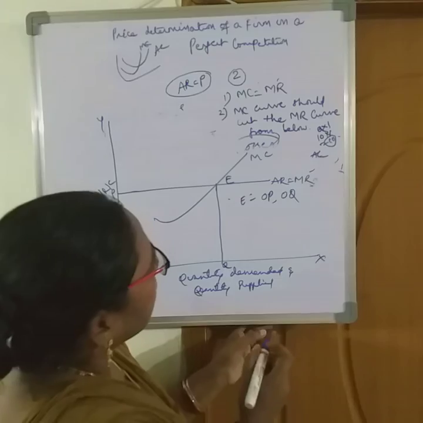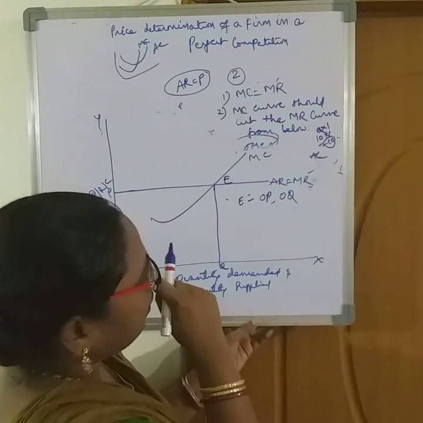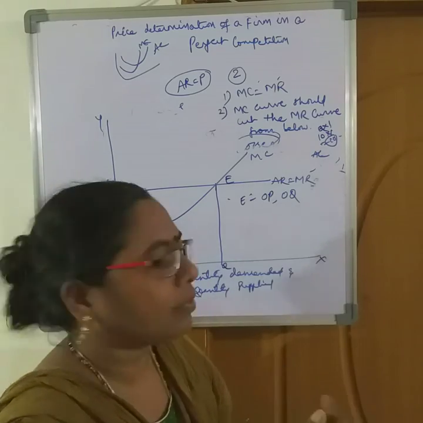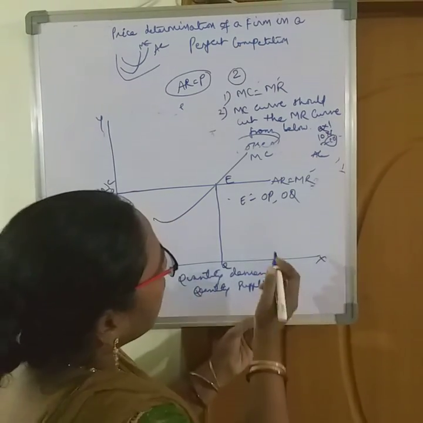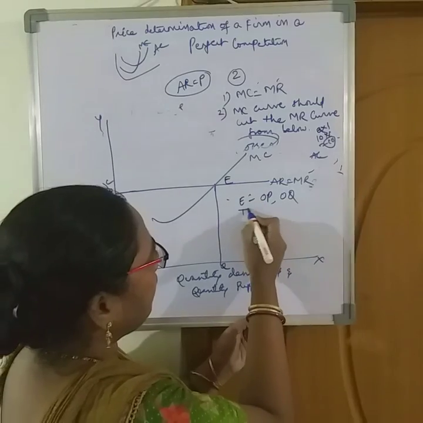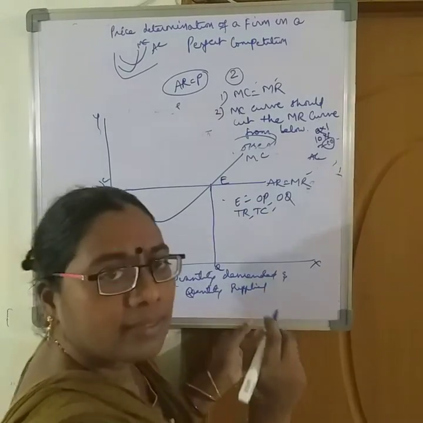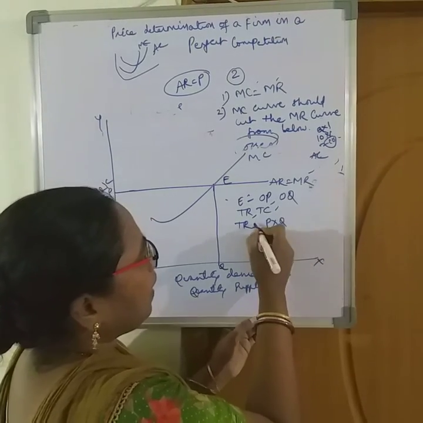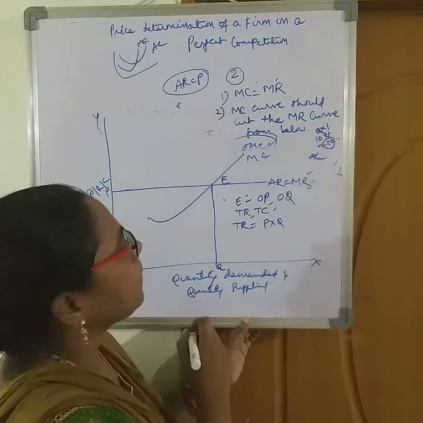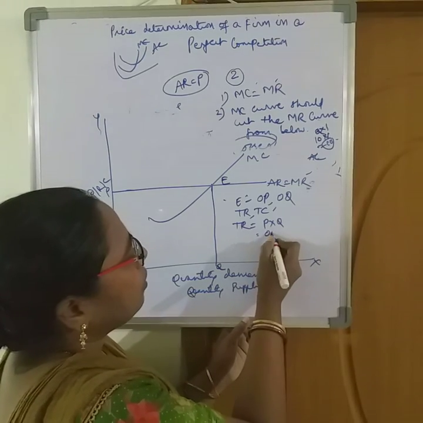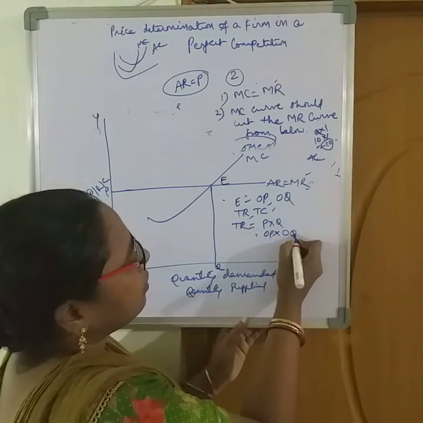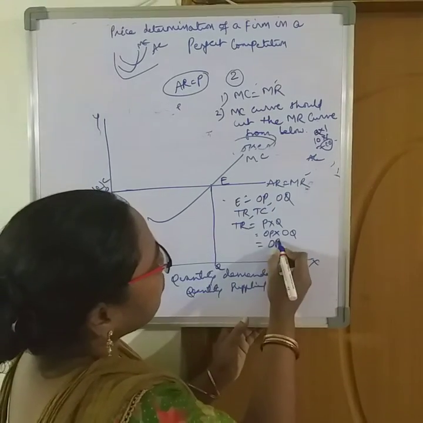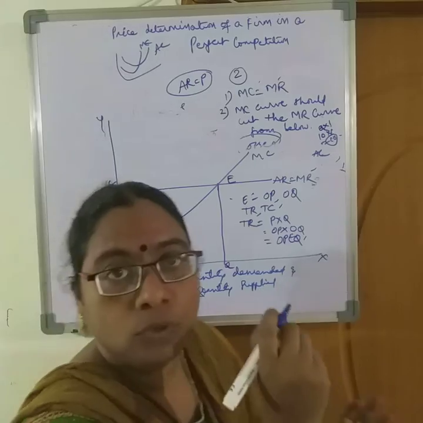Now, we have to explain whether the firm is getting normal profits. To get normal profits, we have to again explain what is TR and TC. Total revenue is equal to P into Q, where P is OP and quantity is OQ. So the total revenue is OPEQ.